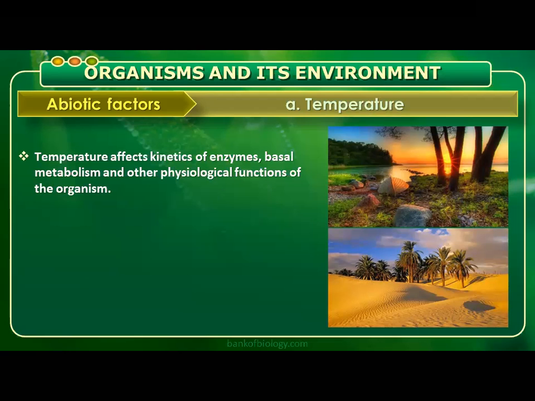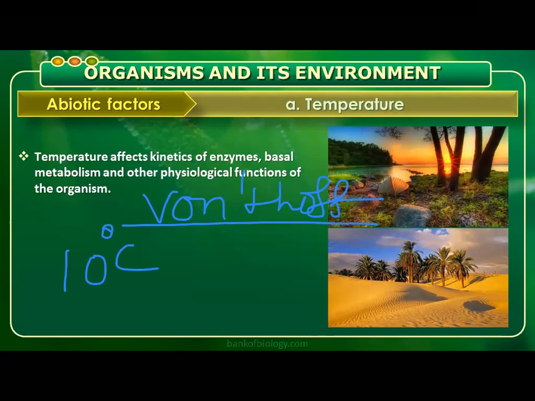According to the Van't Hoff rule, which is not mentioned in the text, just for information, for every 10 degrees centigrade rise of temperature up to a certain limit, the body's metabolic activities are going to double.